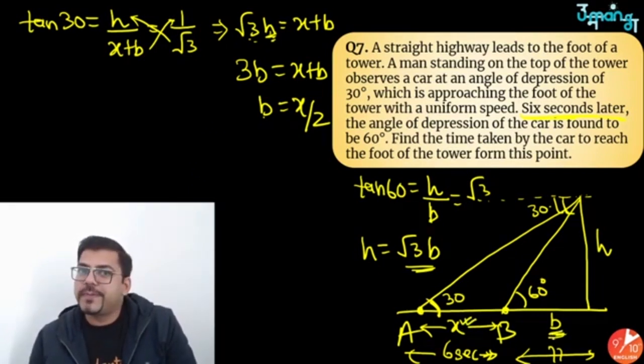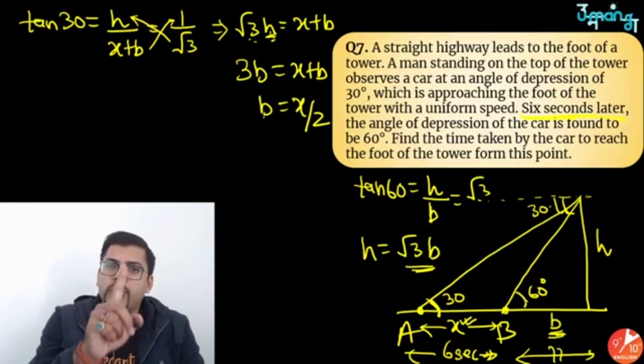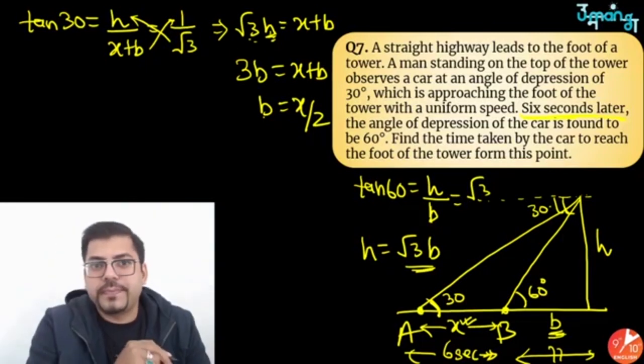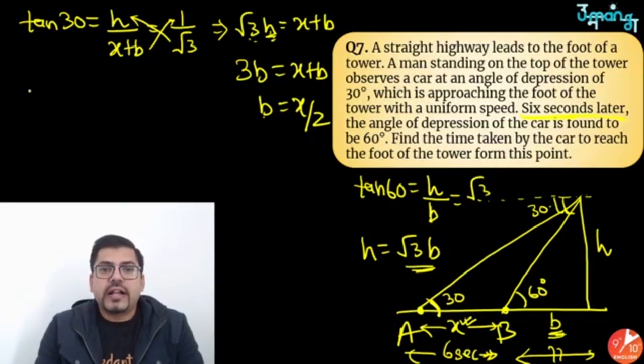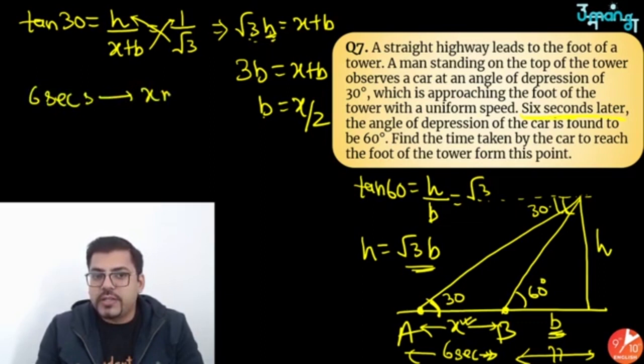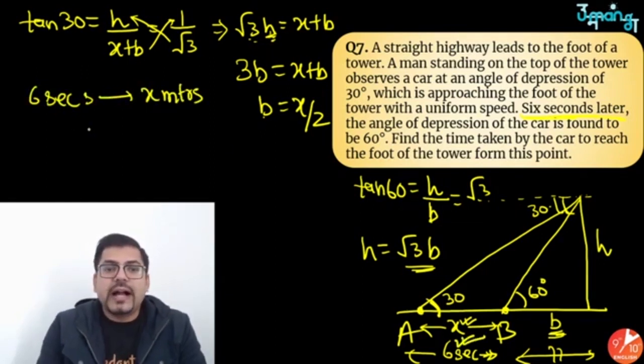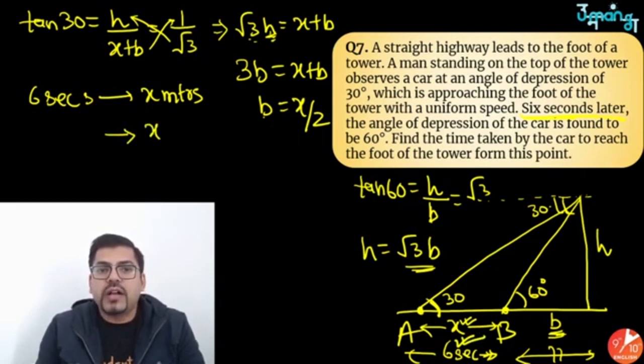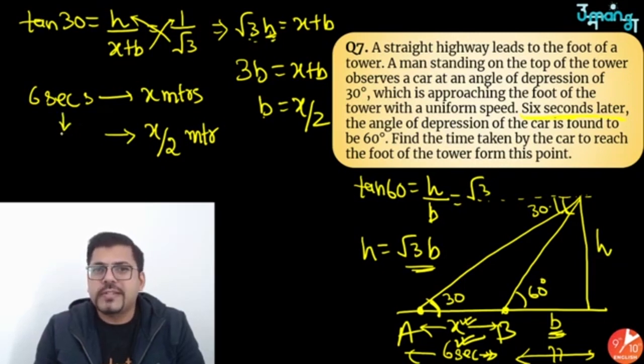Now tell me from a common sense point: if a car takes 6 seconds to cover x meters, how much time will the car take to cover x by 2 meters, half of that distance? Common sense: 3 seconds, undoubtedly.